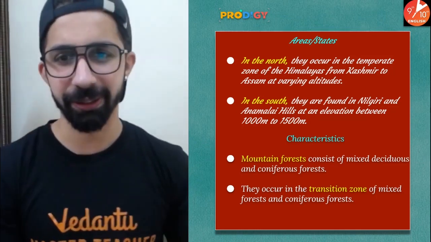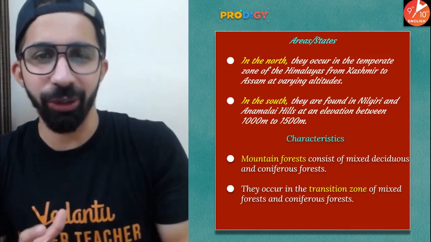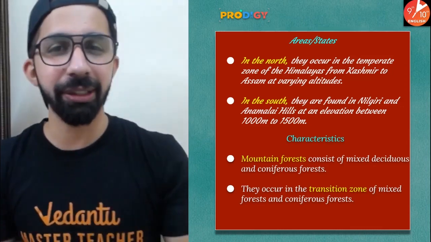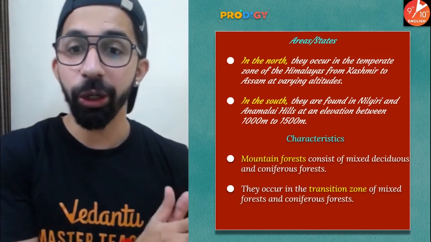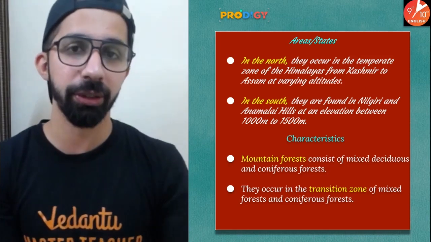What are the features? Mountain forest consists of mixed deciduous as well as coniferous forest. So it has both deciduous as well as coniferous forest. They occur in the transition zone of mixed forest and coniferous forest.